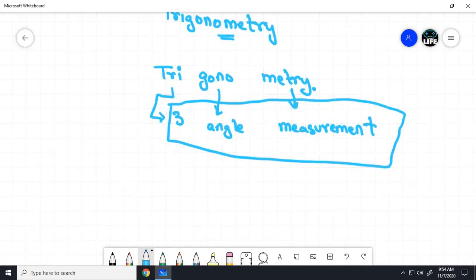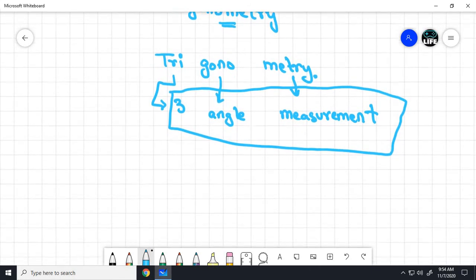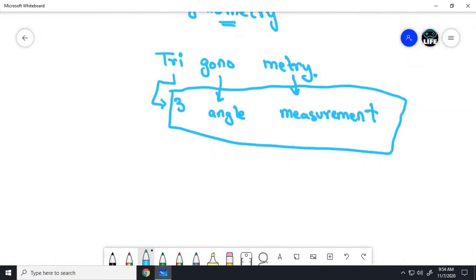Anyone in the chat? Which figure has 3 angles? Yes, you are correct. That is triangle.